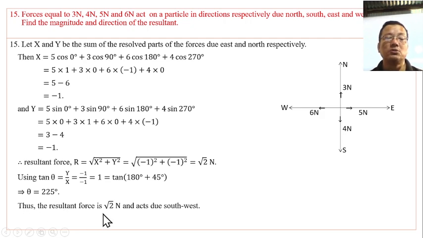Thus the resultant force is root 2 Newtons due southwest.